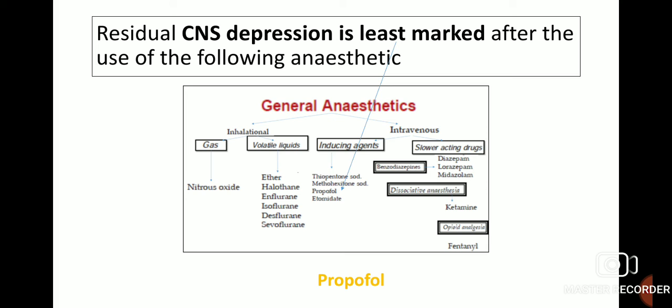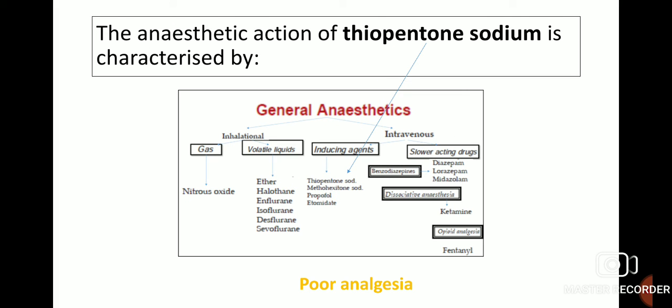Propofol, which comes under the intravenous inducing agent general anesthetics, has least marked CNS depression. The anesthetic action of thiopentone sodium is characterized by poor analgesia. So, thiopentone sodium, which comes under the class of intravenous inducing agent general anesthetics, has poor analgesia.